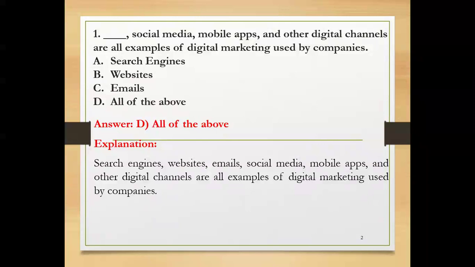In digital marketing, we use search engines, websites, emails, social media like Twitter, Facebook, YouTube, and LinkedIn, and mobile apps and other digital channels are all examples of digital marketing used by companies for their advertising, trading, and marketing purposes.